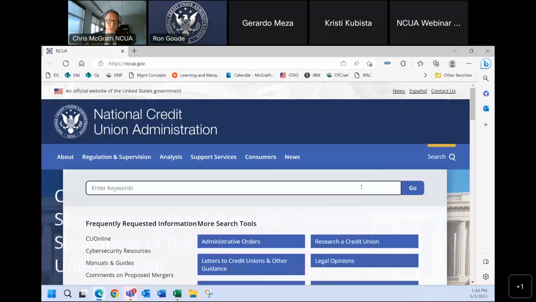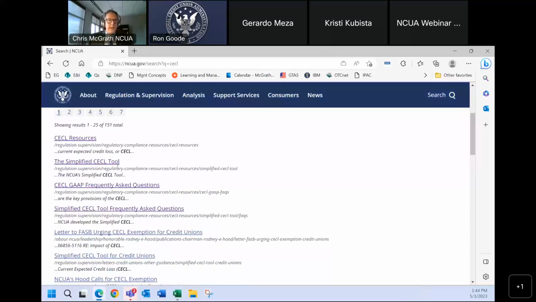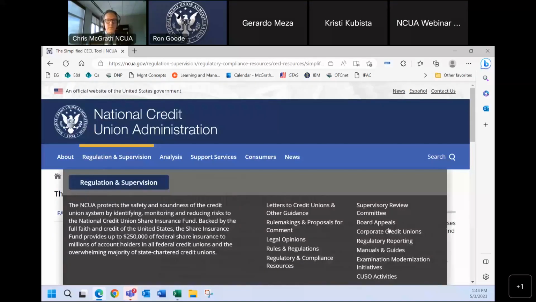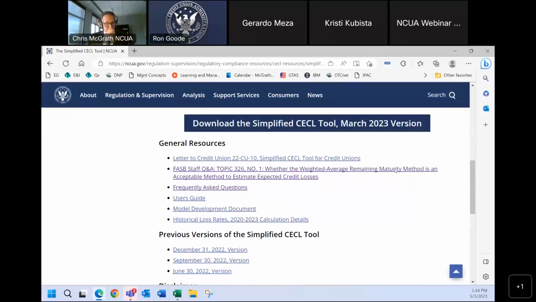I'm going to go to CECL and simplified CECL tool. And here we provide a model development document for the auditors to take a look at so they can understand how the tool works.